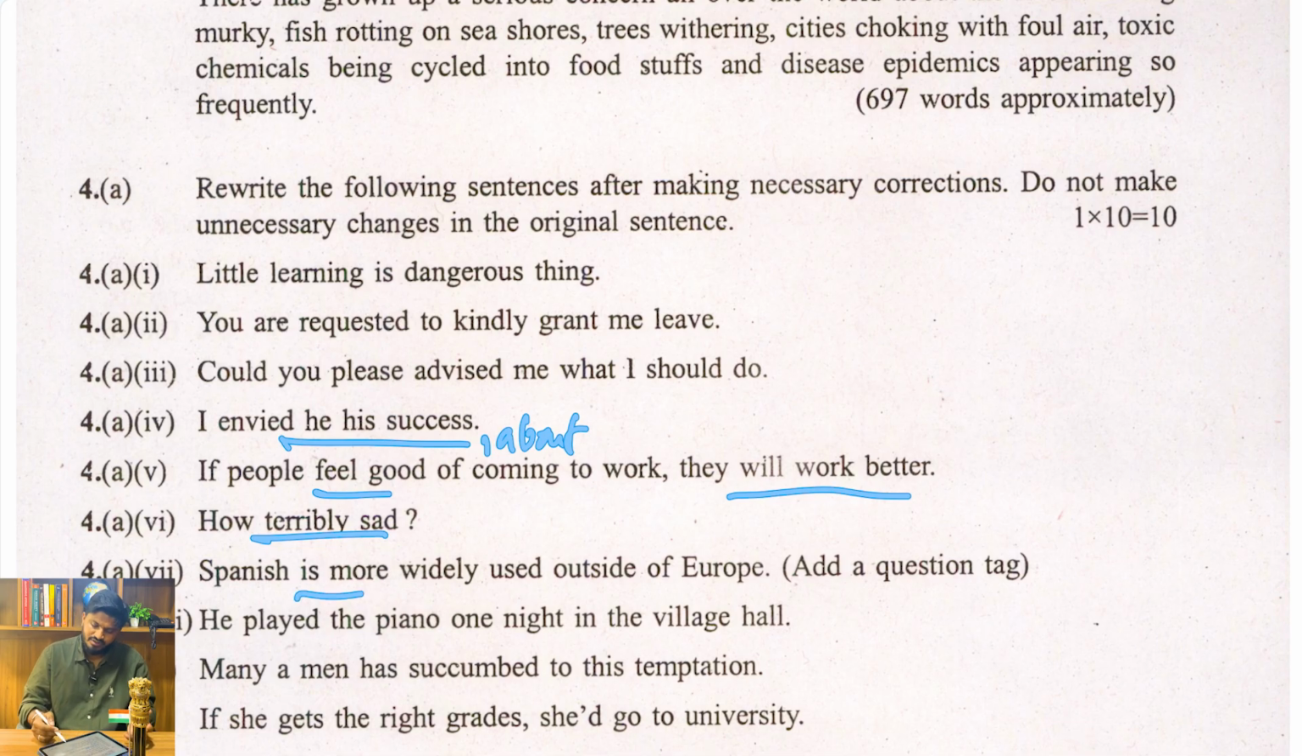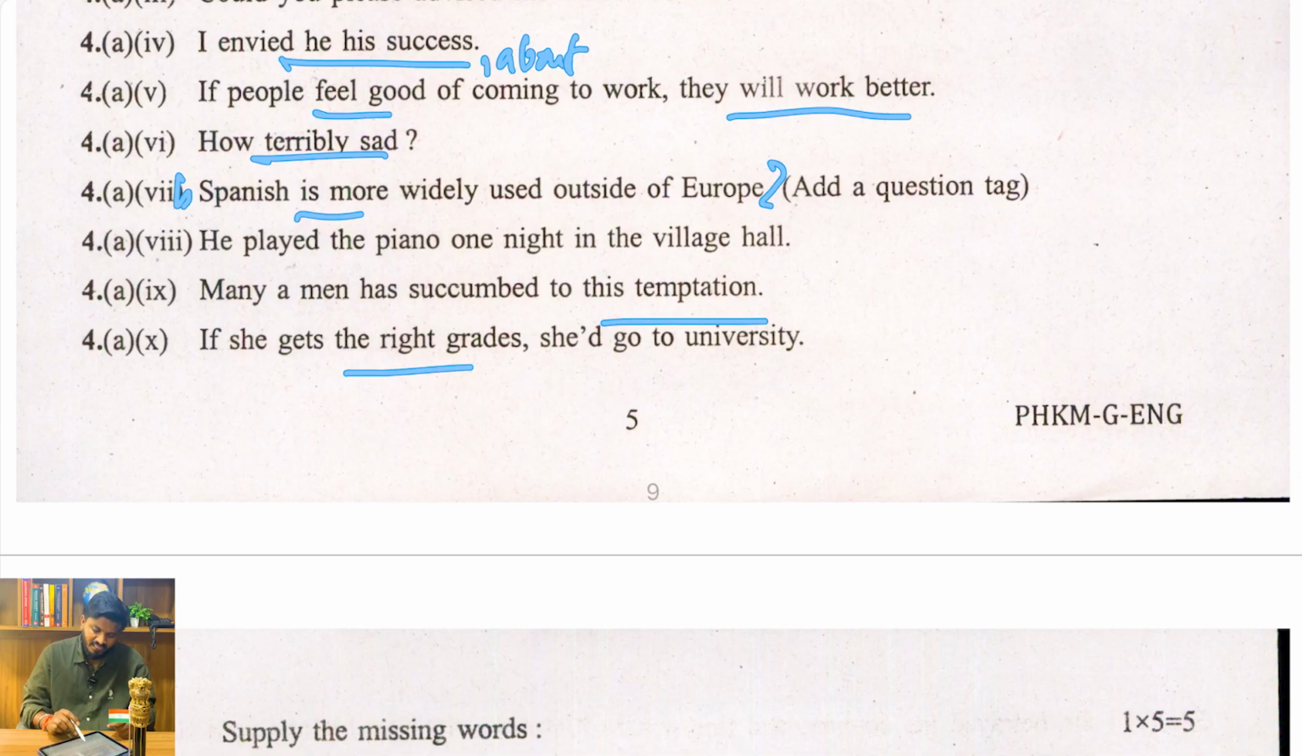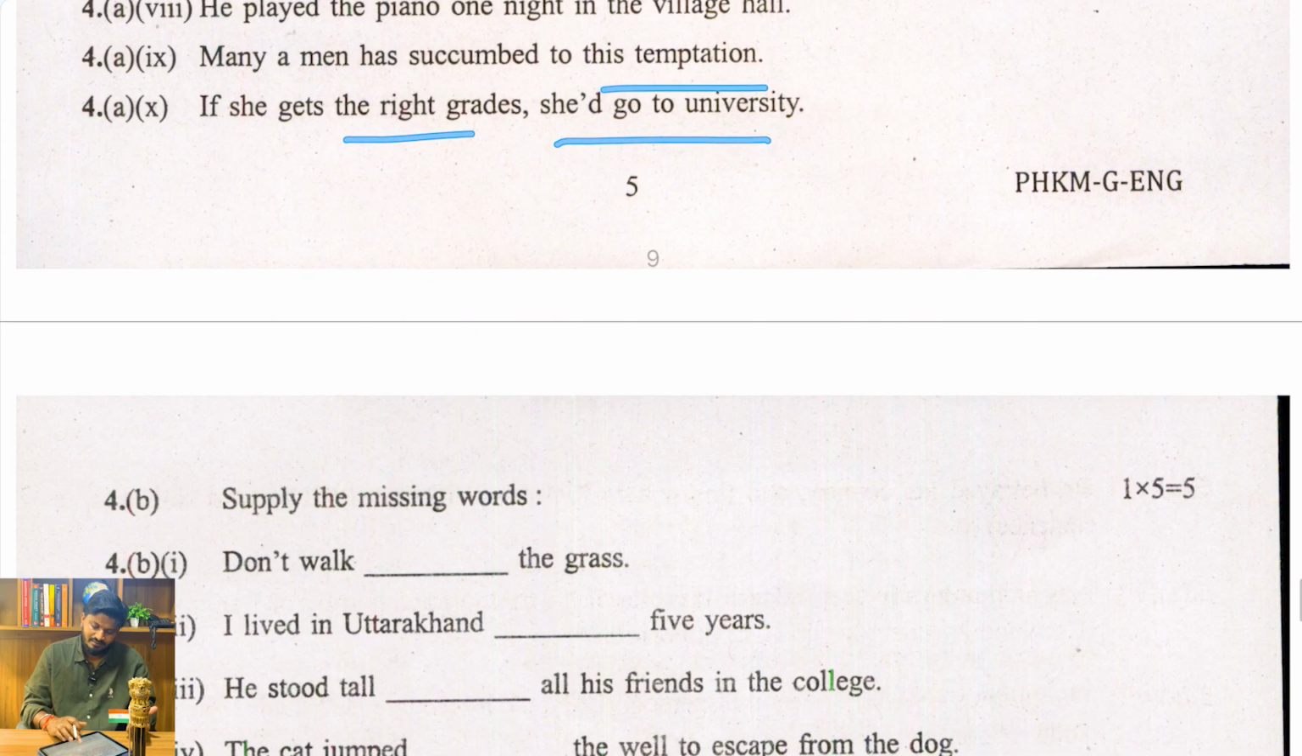"Spanish is more widely used outside of Europe." So I had a question tag: "Is Spanish more widely used outside of Europe?" with a question mark. Next, "He played the piano one night in the village hall." "He played the piano a night in the village hall" can be the better sentence here. "Many men have succumbed to his temptation." "Many men have succumbed to their temptation" can be the right sentence here. "If she gets the right grades, she should go to university." "If she gets the right grades, she will go to university" may be the right answer.